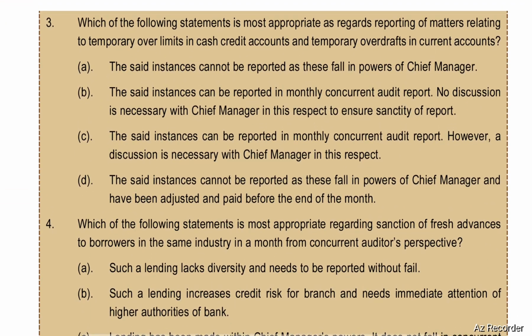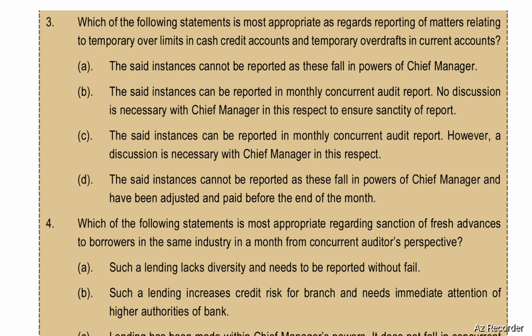Next, which of the following statements is most appropriate as regards reporting of matters relating to temporary over limits in cash credit accounts and temporary overdrafts in the current accounts? The said instances cannot be reported as these fall in the power of the chief manager. The said instances can be reported in the monthly concurrent audit report. No discussion is necessary with the chief manager in this respect to ensure sanctity of the report. The said instances can be reported in the monthly concurrent audit report. However, a discussion is necessary with the chief manager in this respect.